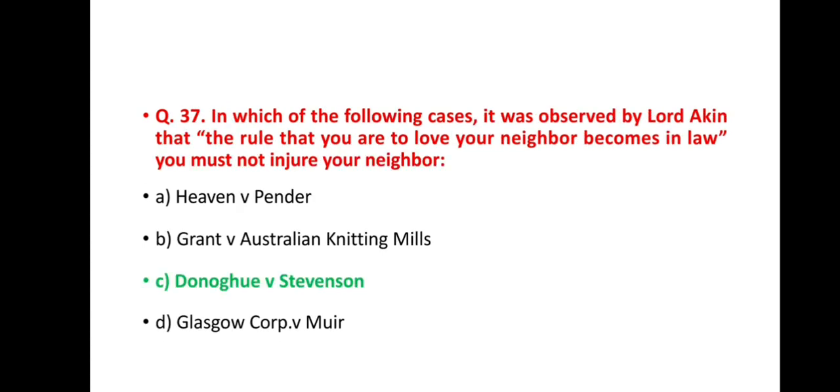Next question, question number 37. In which of the following cases was it observed by Lord Atkin that the rule that you are to love your neighbor becomes in law, you must not injure your neighbor? And the options are option A, Heaven versus Pender, option B, Grant versus Australian Knitting Mills, option C, Donoghue versus Stevenson, and option D, Glasgow Corporation versus Muir. And the correct answer is option C, Donoghue versus Stevenson.